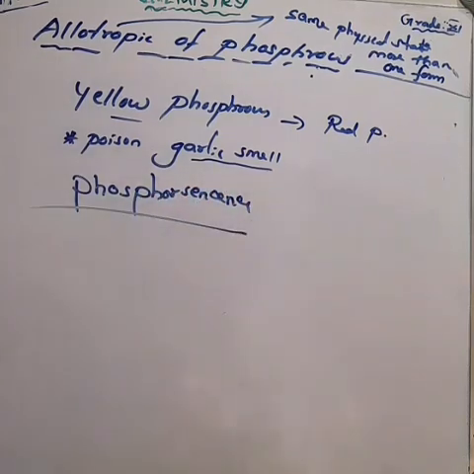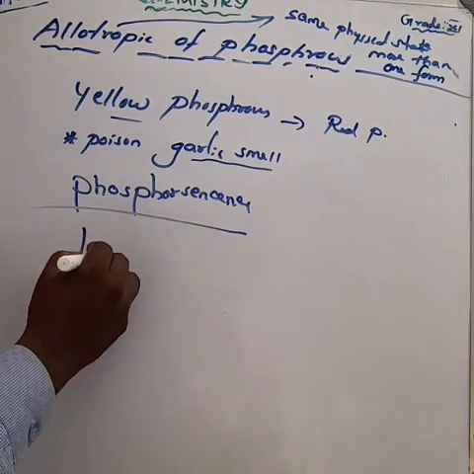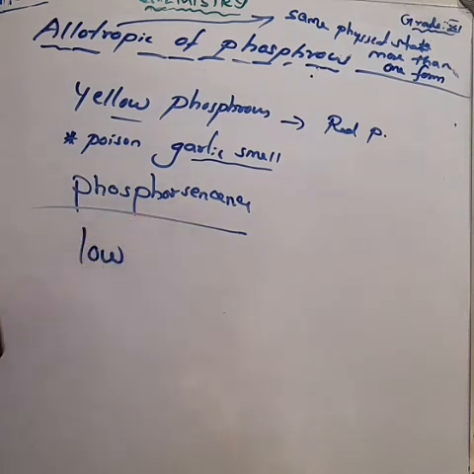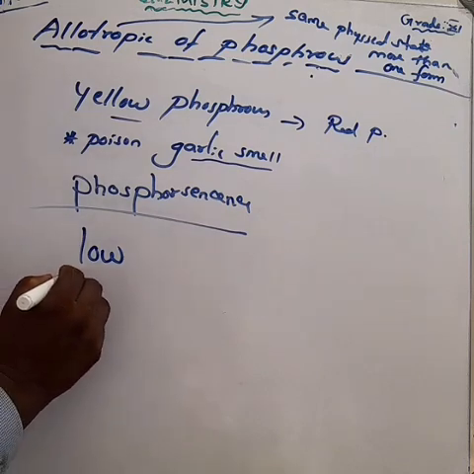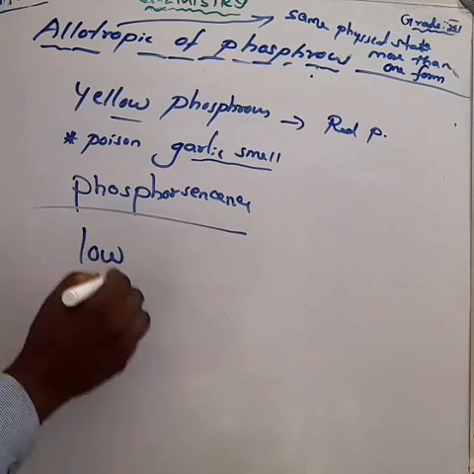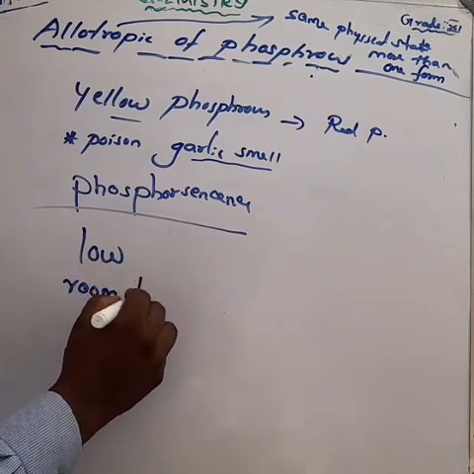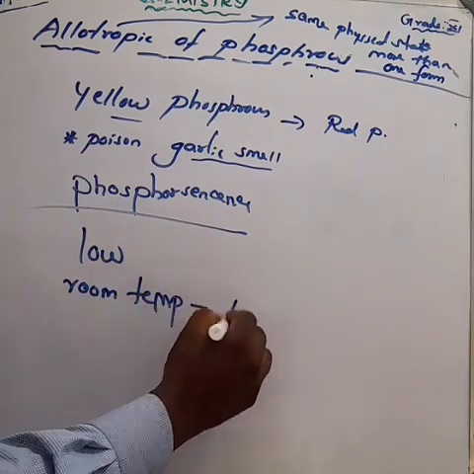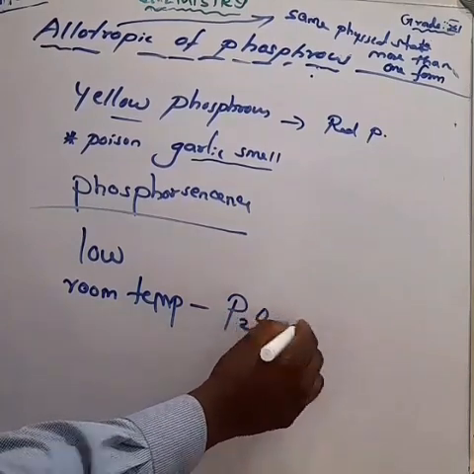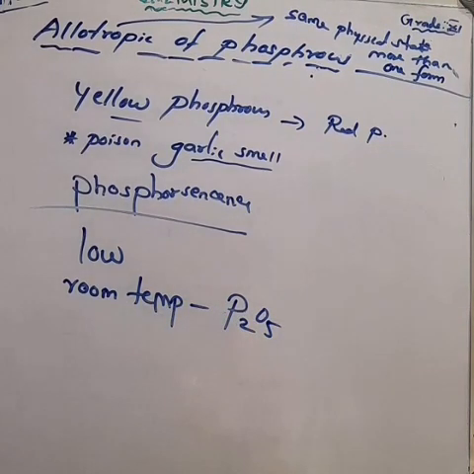Okay, and also one important one-word question. Its ignition temperature is very low. It undergoes spontaneous combustion in air at room temperature. It gives phosphorus pentoxide. Penta means 5. Phosphorus 5 oxide. Okay, the formula is P2O5.